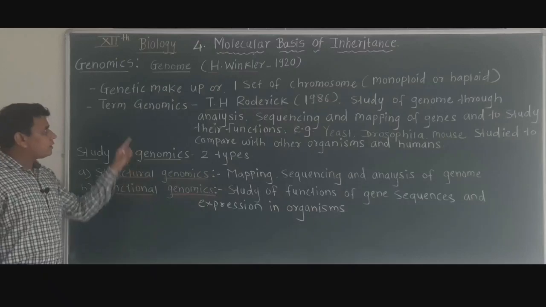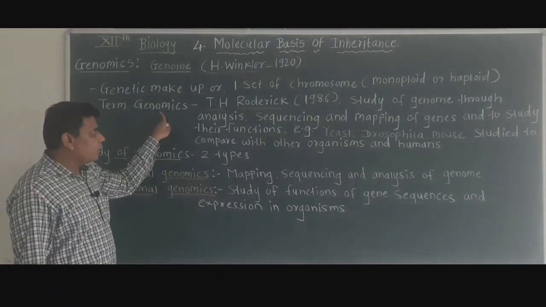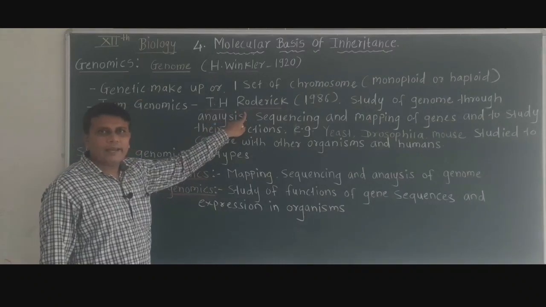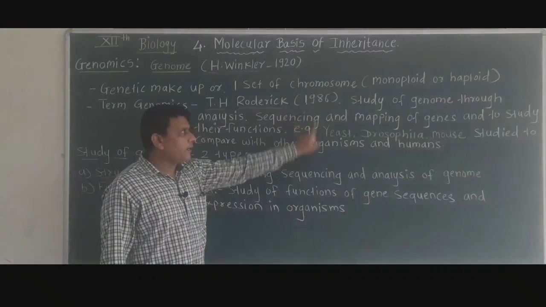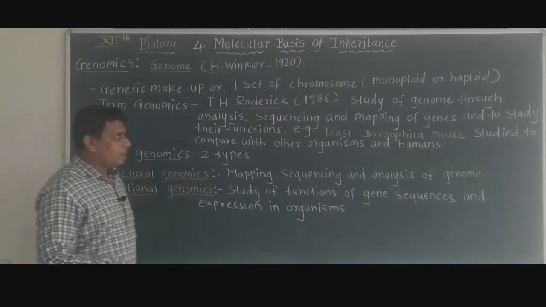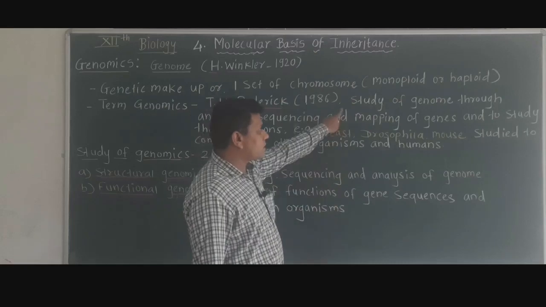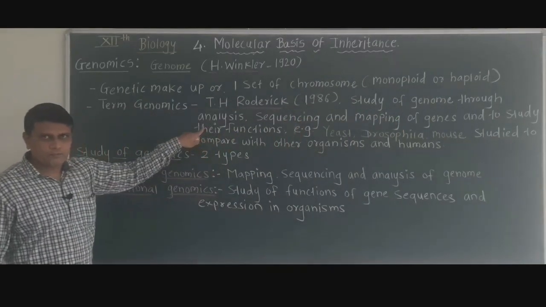Then the term genomics was introduced by the scientist called T.H. Roderick in the year 1986. So according to Roderick, genomics is the study of genome through analysis.